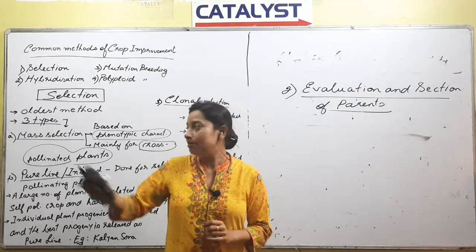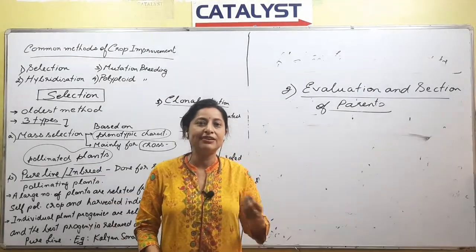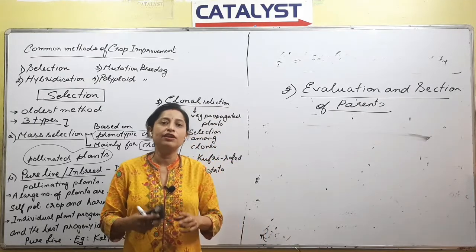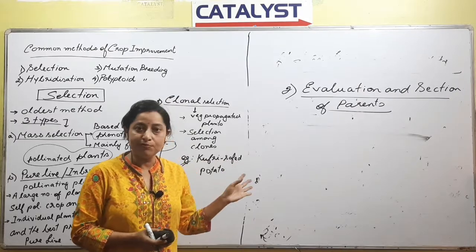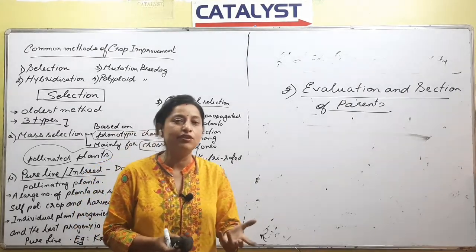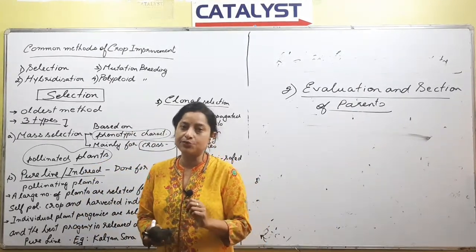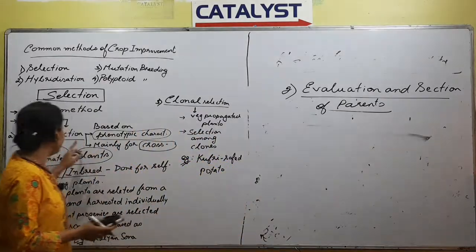You collect, you select, okay. Again you go for a cross, you wait for the generation, right? Instead of going through all this lengthy process, we directly go for some improved varieties like mutation breeding, right? But here we need to keep in mind 2 points.